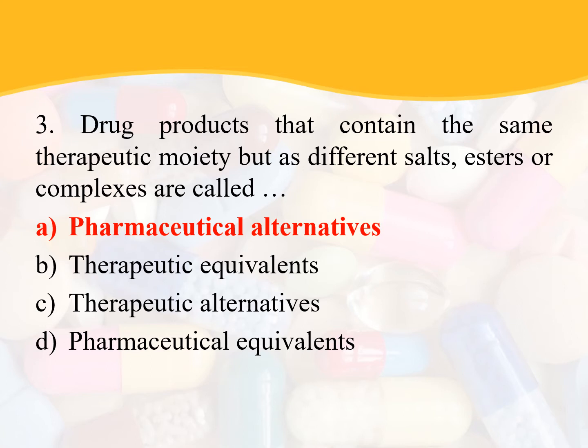For example, tetracycline phosphate and tetracycline hydrochloride equivalent to 250 mg tetracycline base are considered pharmaceutical alternatives. That is, they contain the same therapeutic moiety but different salts, esters or complexes. So the answer is pharmaceutical alternatives.